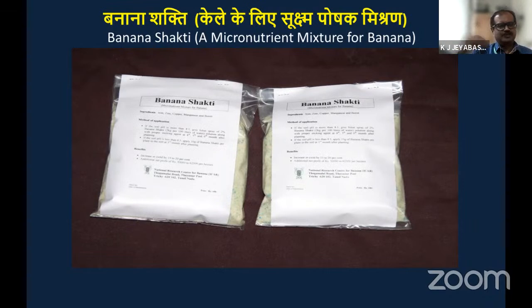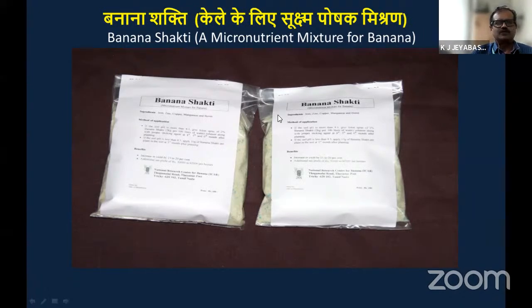series of field experimentation, we have come out with a fertilizer micronutrient mixture called Banana Shakti. For example, a farmer goes to a fertilizer shop, and he wants some ferrous sulfate or zinc sulfate separately according to the symptoms visible in his own field. It is not available. If one nutrient is there, another nutrient may not be available. But in the case of micronutrients, it is always better to apply a mixture only. In proper proportion only you have to take, otherwise you will not get the proper result.